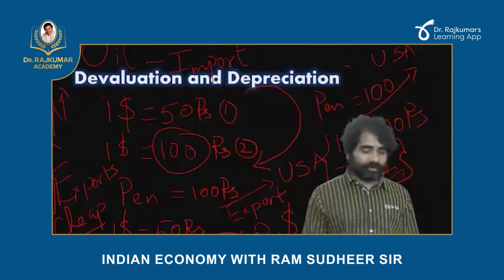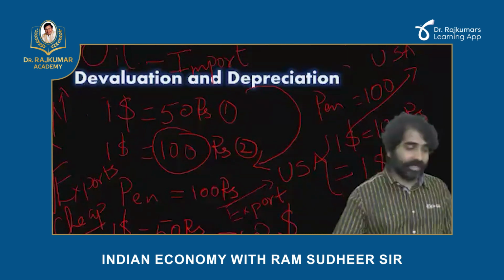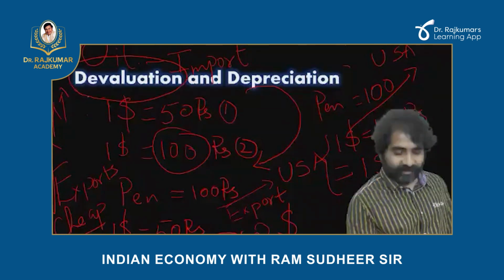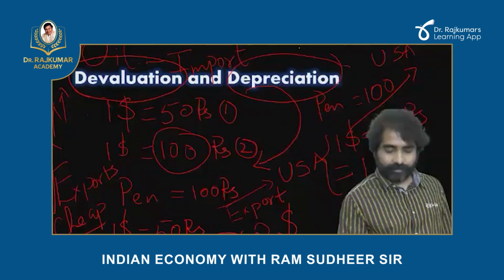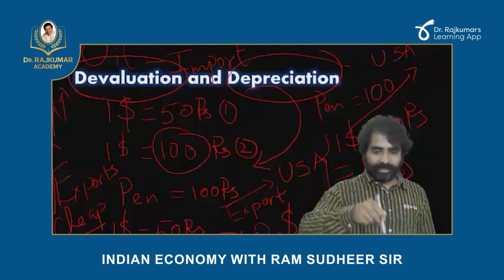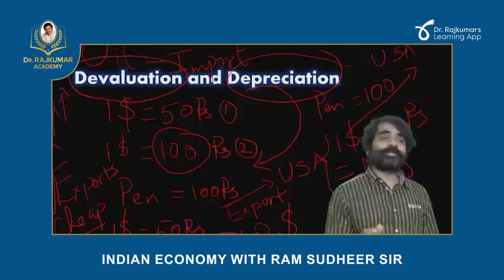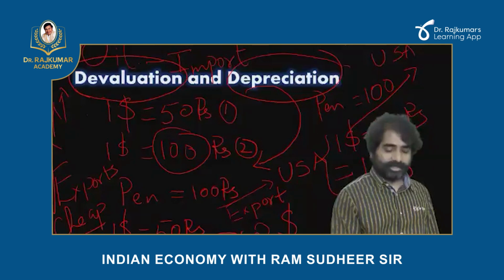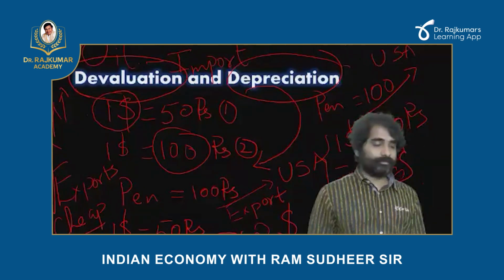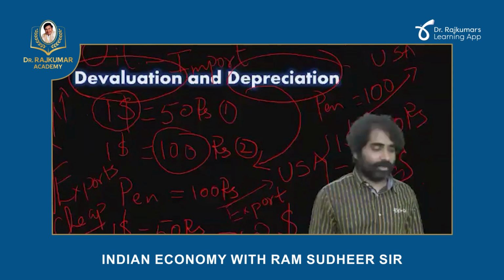So now, of course, this is a negative aspect of it. What is China trying to do there? China was trying to devalue. Now here, depreciation and devaluation both mean reduction in value of currency. Currency value is coming down. So currency value is coming down with respect to what? With respect to another, stronger currency. In this case, that other strong currency is nothing but the dollar.